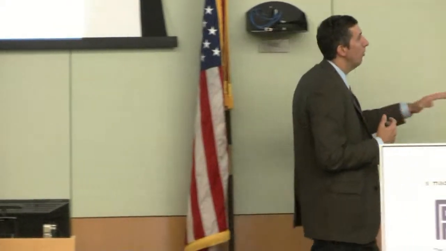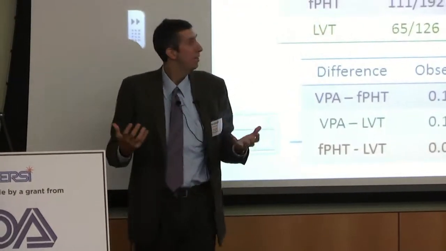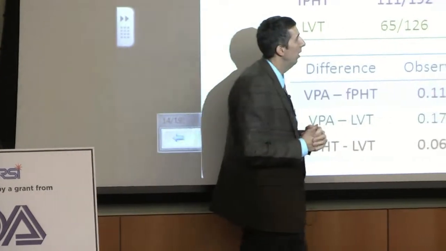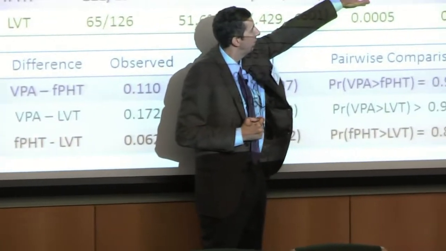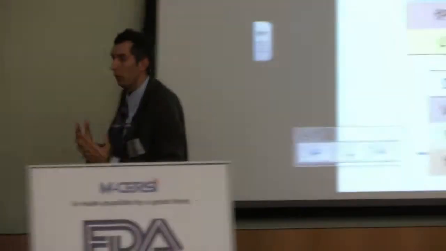So the results that would get reported would look something like this. These are Bayesian posterior probability distributions. And we can see that VPA, which is the best drug, has the tightest precision. So that's good, right? If everyone is now going to shift towards VPA, or that's going to be the recommendation, it's nice that it has the best precision of these three drugs. And that also meant that the plurality, almost half the patients in the trial, actually got the best medicine, instead of just 1/3 of the patients getting the best medicine. And we can report the probability that it's the best and the probability that LVT was the worst drug here.